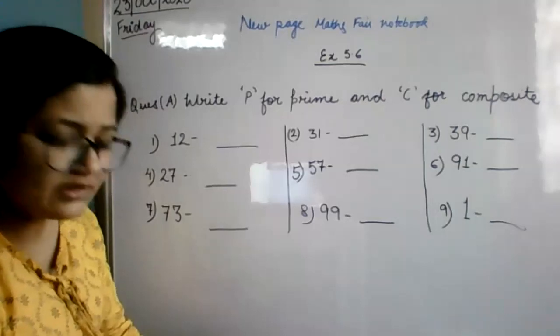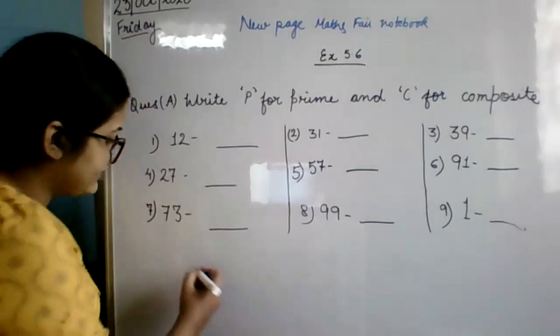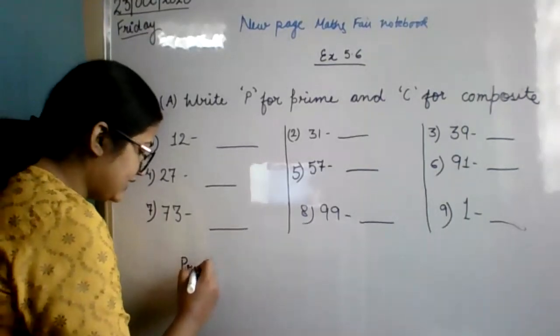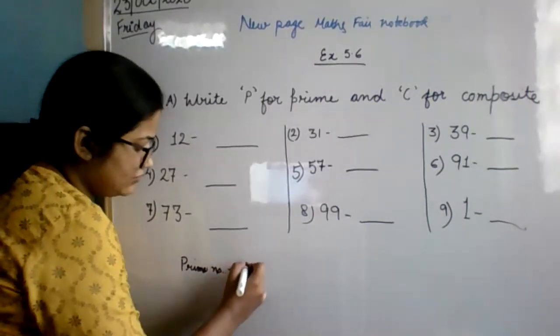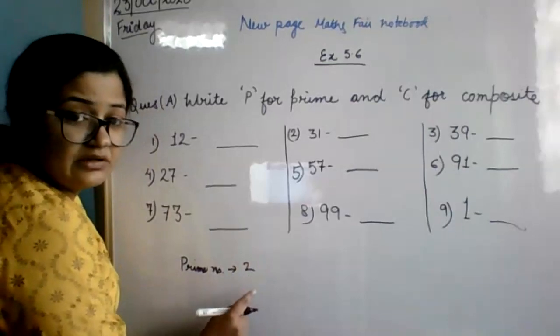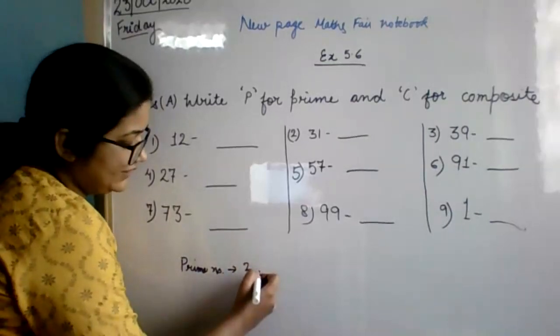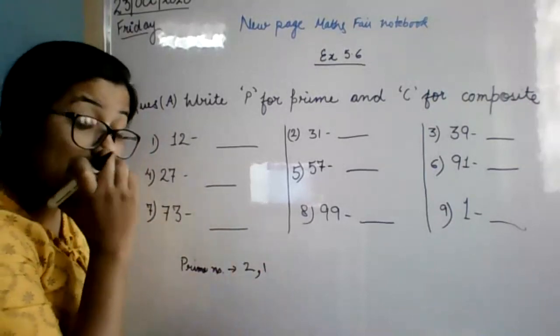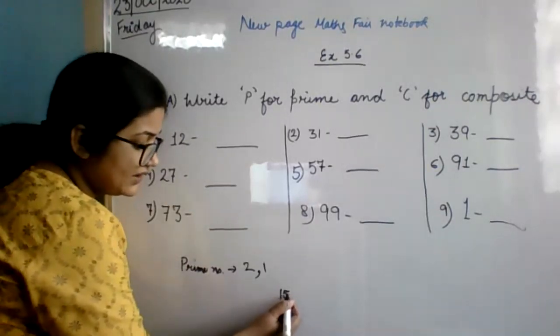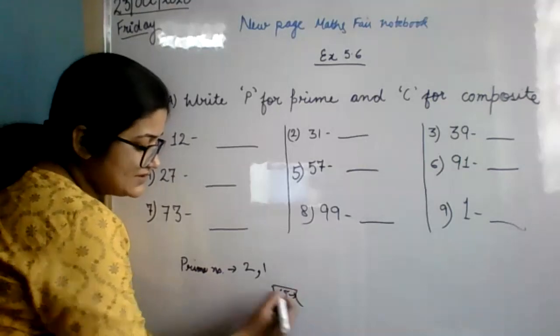Only those divisible by 1 and themselves are prime numbers, like 2. See here, 2 can be divided by 2 and by 1. Is there any other number which can divide 2? Now if I talk about 15, 15 can be divided by 3 also.